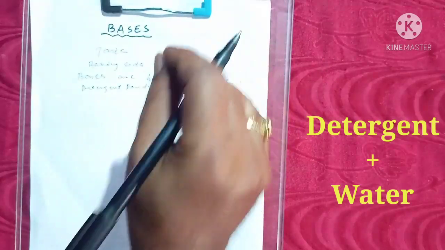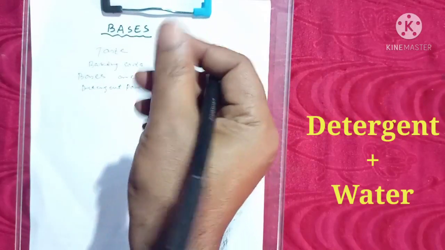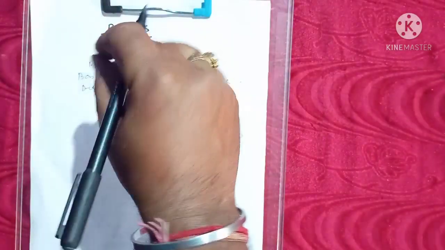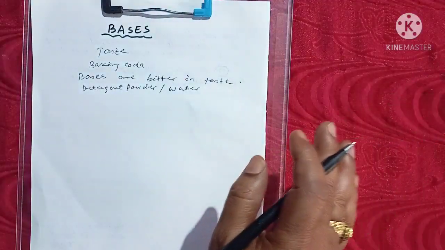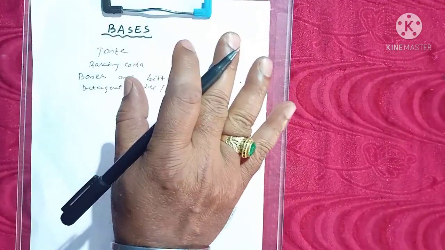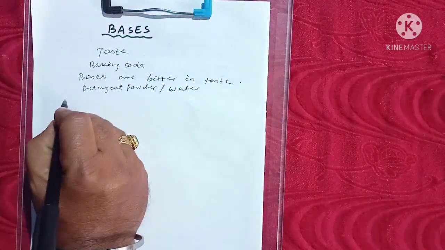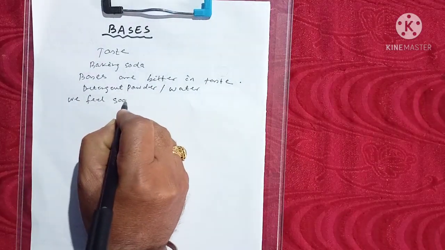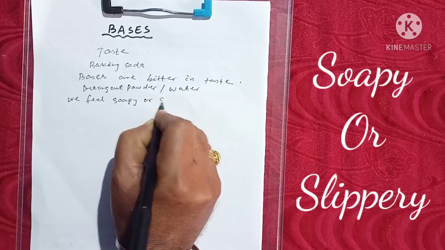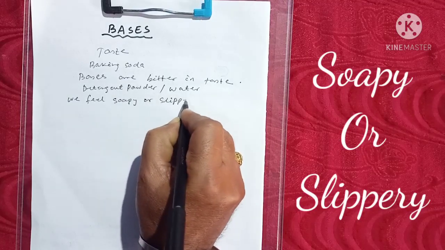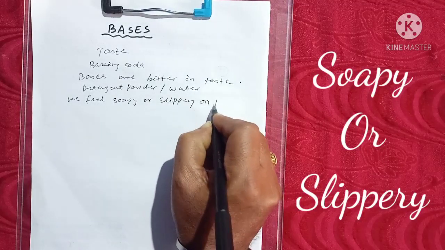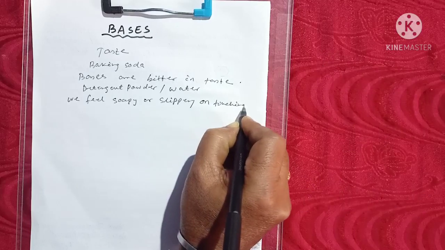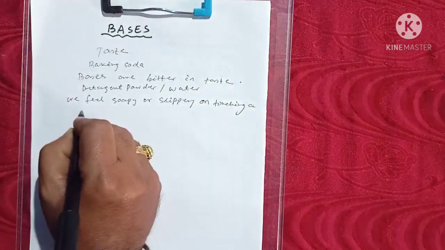Definitely you will feel soapy or slippery in your hand. Now clean your hand properly. What do we conclude here? We feel soapy or slippery on touching a base.